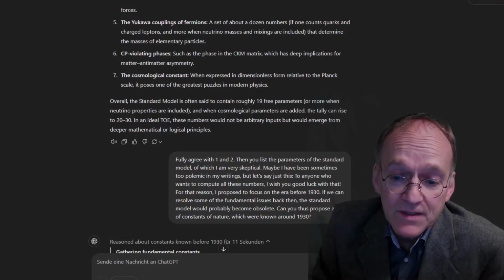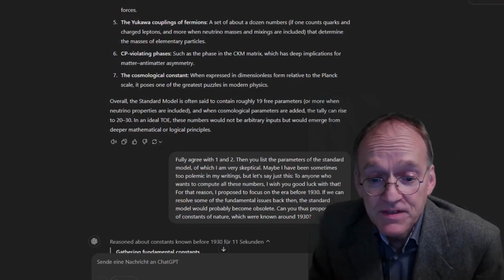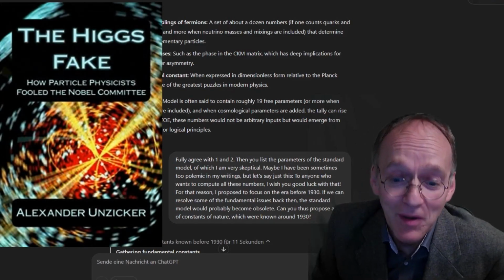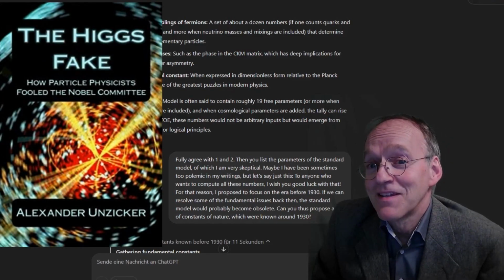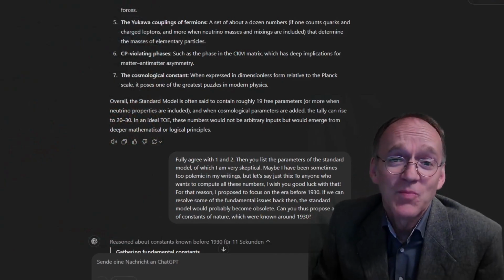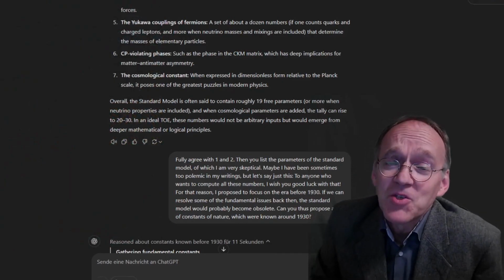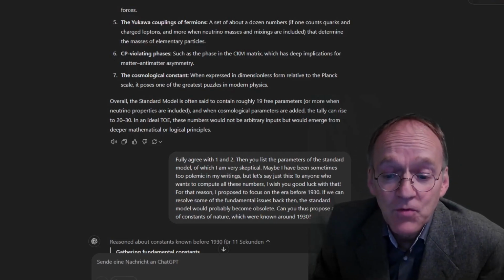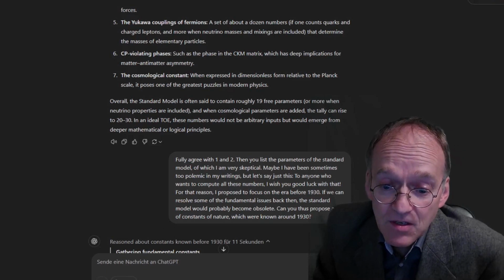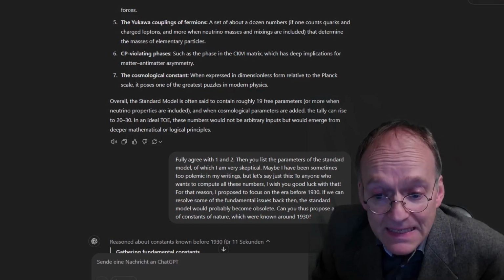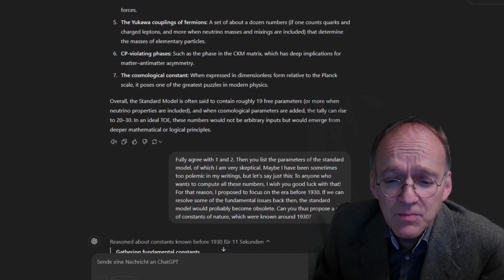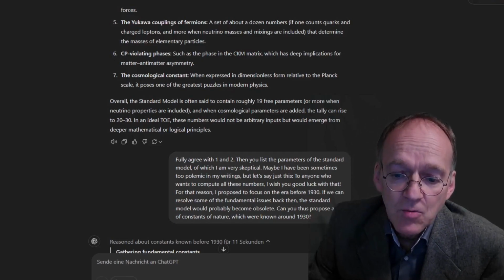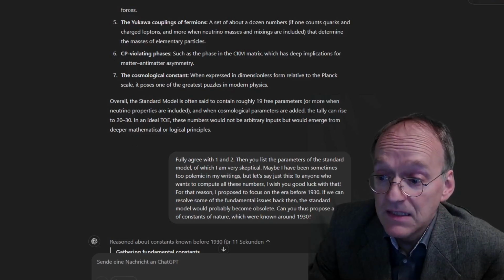Fully agree with 1 and 2. Then you list the parameters of the standard model, of which I'm very skeptical. Maybe I have been sometimes too polemic in my writings, but let's say just this. To anyone who wants to compute all these numbers, I wish you good luck with that. For that reason, I propose to focus on the era before 1930. If we can resolve some of the fundamental issues back then, the standard model probably would become obsolete. Can you thus propose a set of constants of nature which were known around 1930?